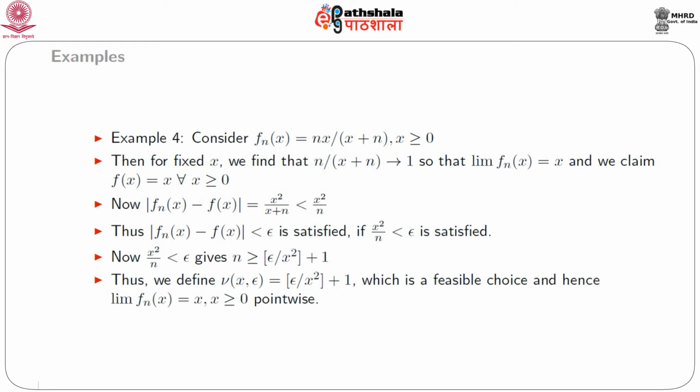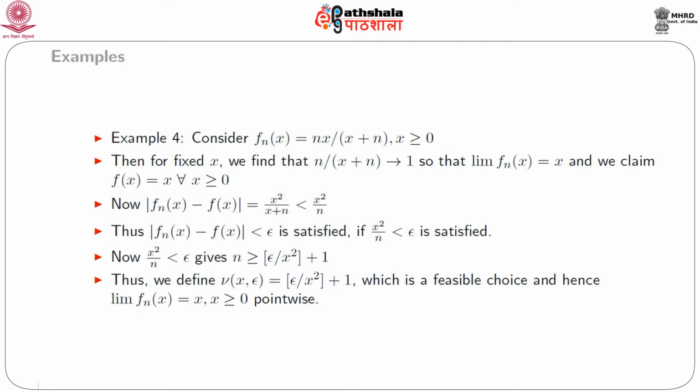So our claim should be justified in terms of finding a feasible choice of N(x, epsilon), and we start from the inequality absolute value of f_n(x) minus f(x). Now we find that this absolute value comes out as x square divided by x plus n, and this thing is less than x square by n.